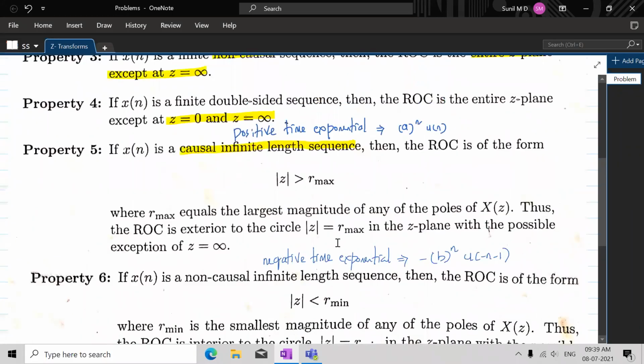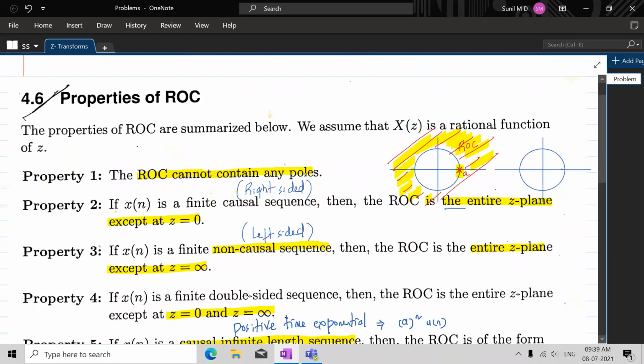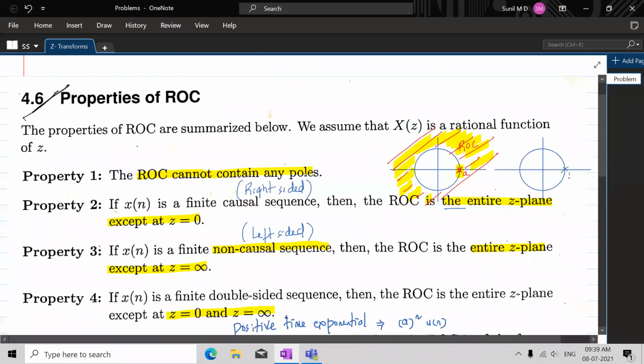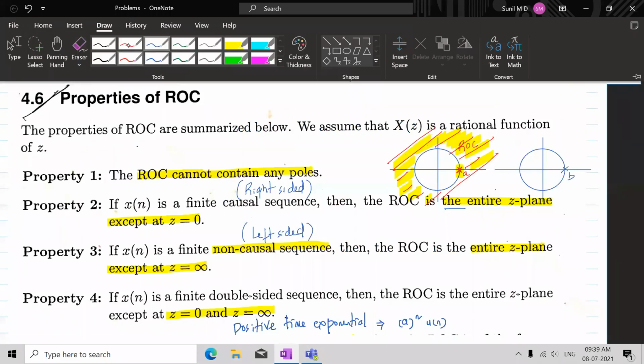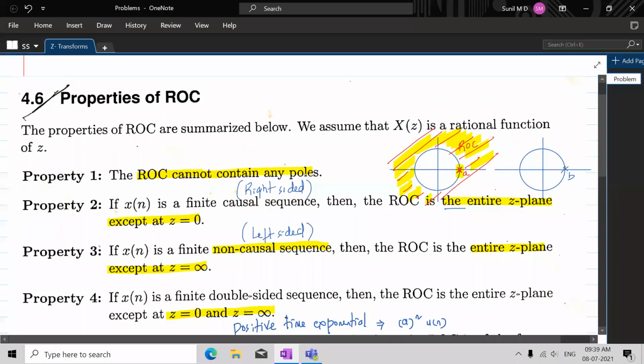So if this is b, this is where your ROC is supposed to be.